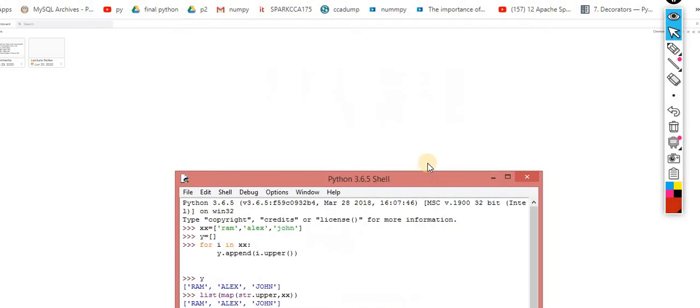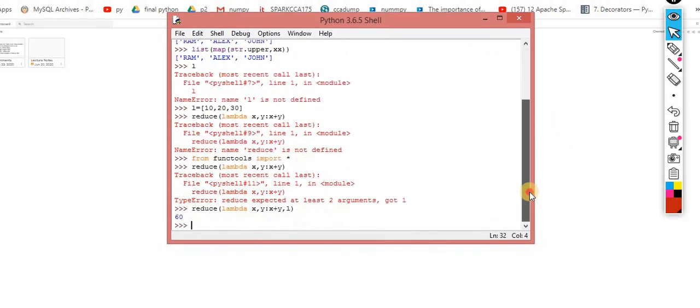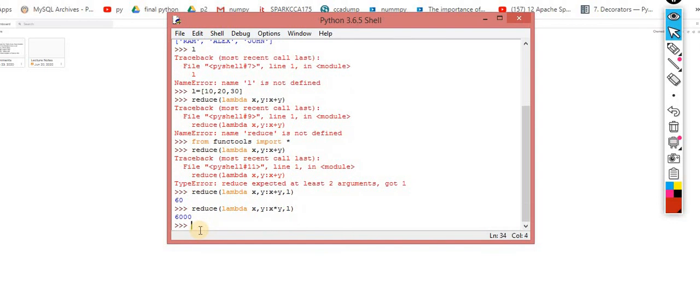This is the way you perform the concept of reduce. Explicitly, there is no need to convert it into a list because you are getting only one value after reducing. If I do x multiplied by y, perfectly the same, you get the output 6000. So this is the concept of reduce.